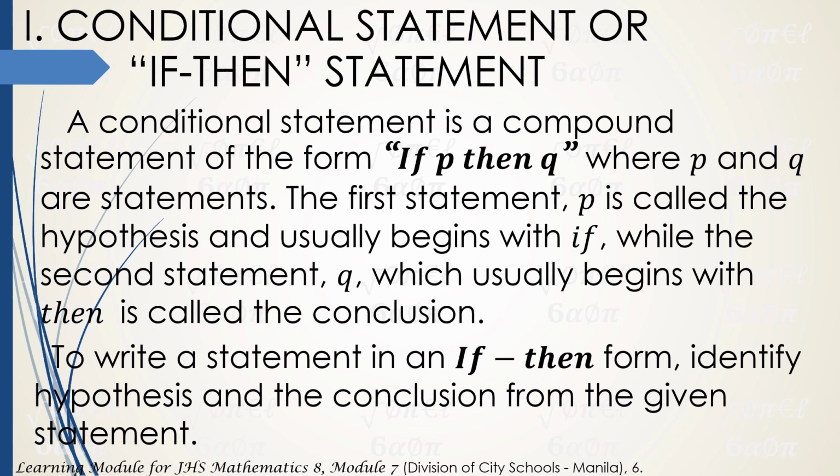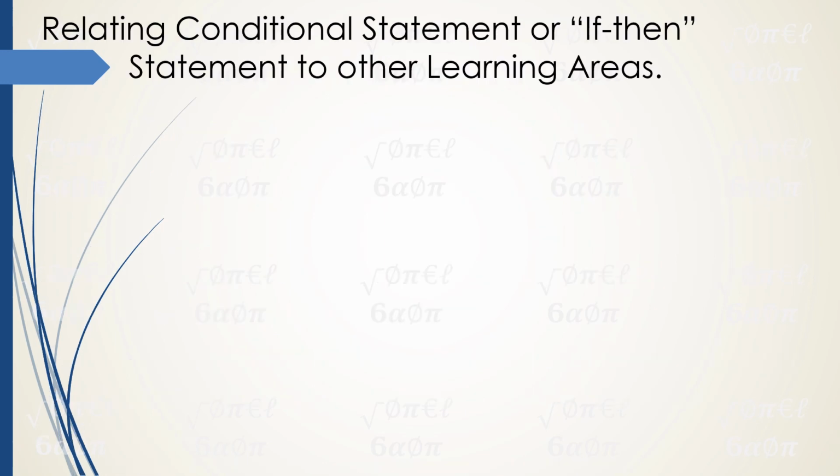To write a statement in an if-then form, identify the hypothesis and the conclusion from the given statement. So of course, if we are going to write an if-then statement, we should know the hypothesis and the conclusion. Let us relate this conditional statement topic to other learning areas. It is also studied in other subjects.